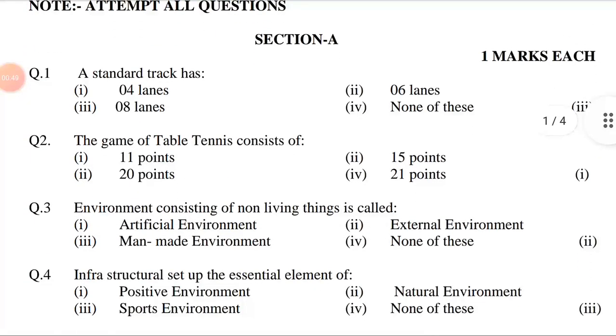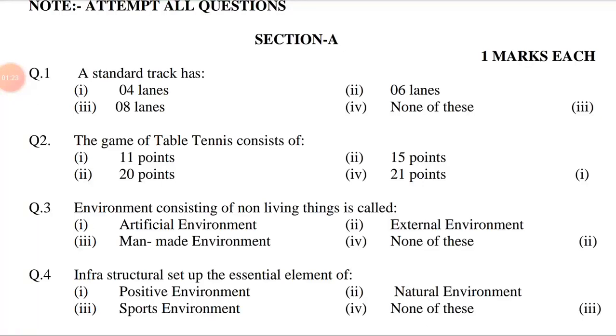Question number 1. Standard track has option first 4 lanes, second 6 lanes, third 8 lanes, fourth none of these. Answer is option third, 8 lanes. Question number 2. The game of table tennis consists of first option 11 points, second 15 points, third 20 points, fourth 21 points. Answer is option first, 11 points.